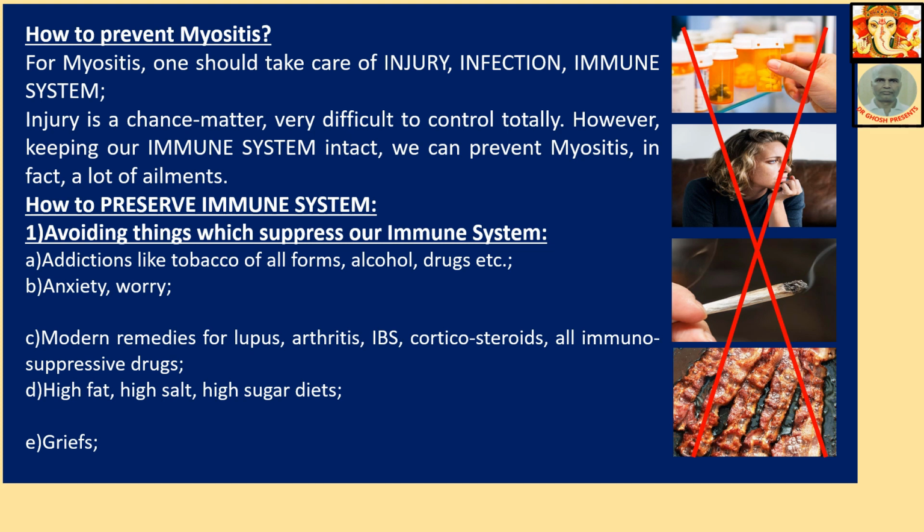Modern remedies for lupus, arthritis, IBS, that is irritable bowel syndrome, like corticosteroids and all immunosuppressive drugs, are very dangerous for our immune system. So take care of these medicines, that is, the remedies of modern medicine, that is allopathic medicine. Number D, high fat, high salt, high sugar diets. These are all dangerous also for the immune system.